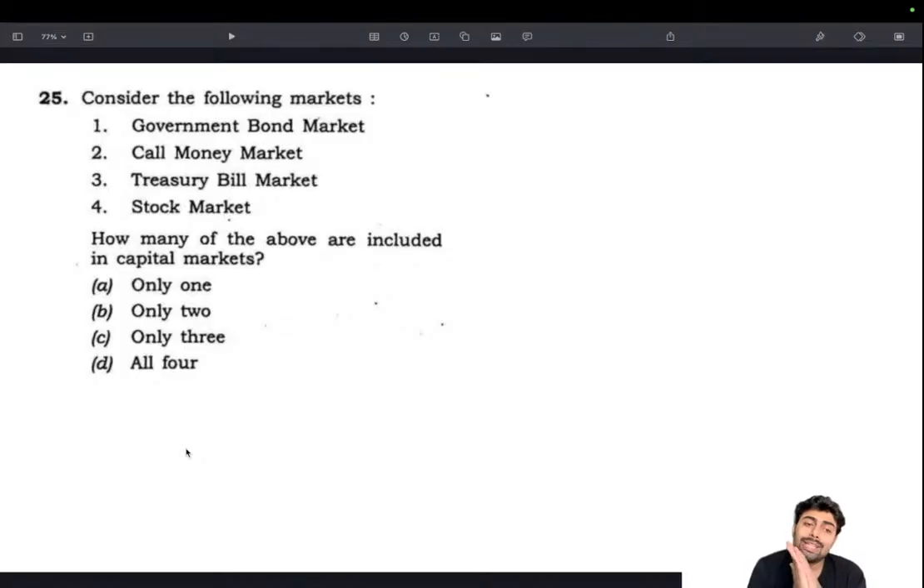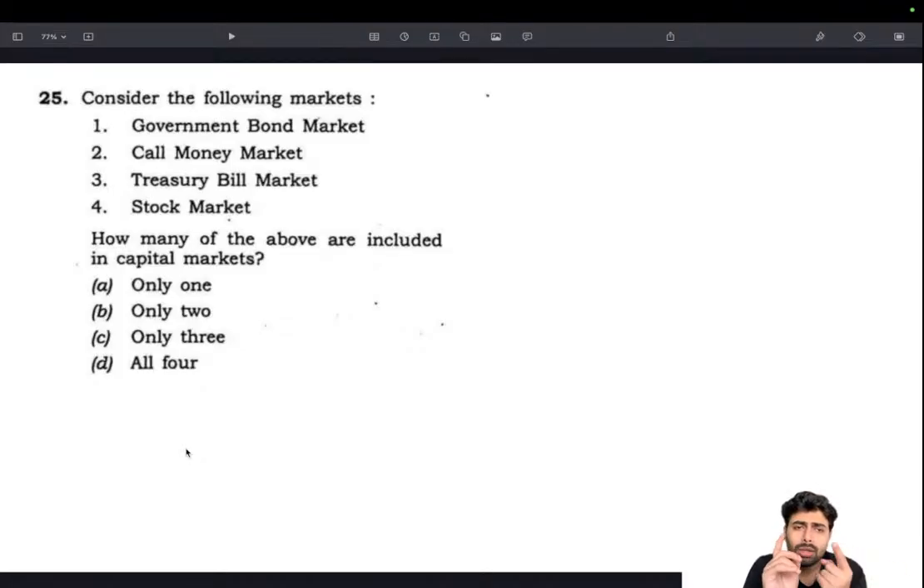Next one. How many of the above are included in capital markets? Again, this is reasonably a factual question, but if you have an idea about a few things, you will be able to eliminate some of the options. First one, government bond market. Then call money market, then treasury bill market, then stock market. Basically, they deal with at least three different kinds of instruments, and if you can find a similarity amongst these, you will be able to arrive at the answer.